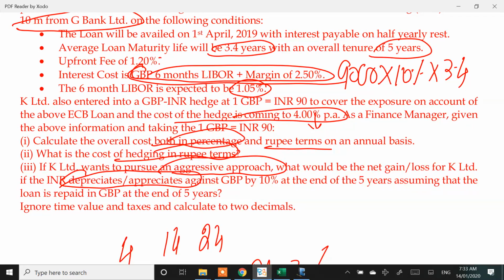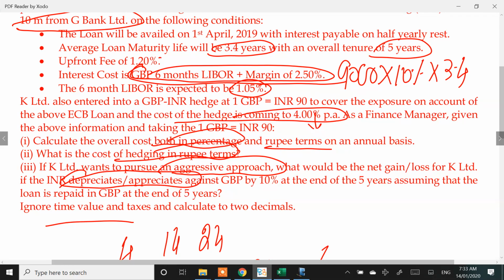Assuming that the loan is repaid in GBP at the end of 5 years, I'll have to ignore time value and taxes. I'll have to calculate what profit or loss this company is going to get if they go for a non-hedging approach. Non-hedging, we had seen in forward contract analysis. When we did forward contract analysis, we used to compare the forward rate with the expected spot rate at maturity and decide whether some profit or loss is made. That is if you cover the transaction. Sometimes if you don't cover, we compare what payment you are making with what payment you could have made had the hedging been done, because hedging will ensure that my final outflow is frozen. There is not going to be any adjustment to that outflow number.